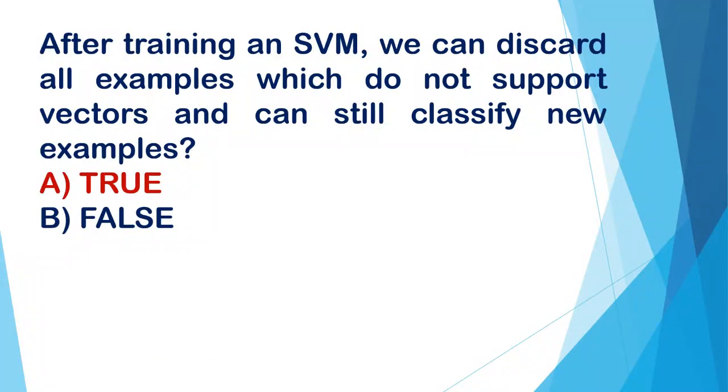After training a support vector machine, we can discard all examples which aren't support vectors and can still classify new examples. A true, B false. And the correct option is A, true.